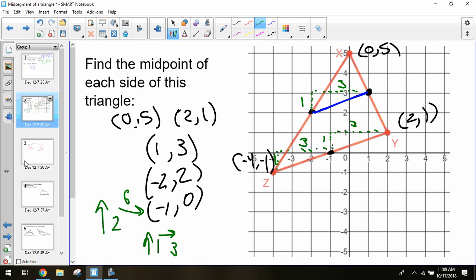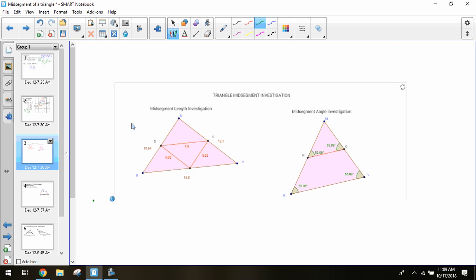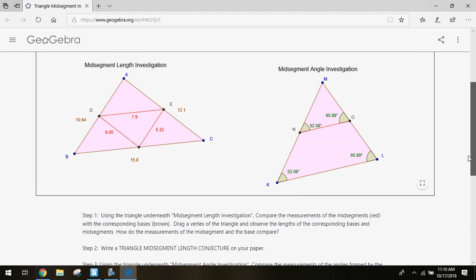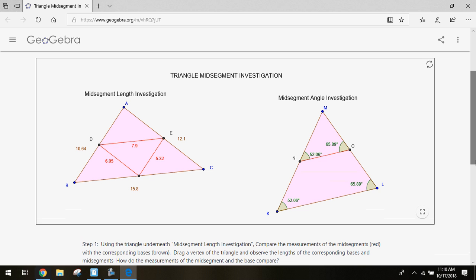We can see this in action if I pull this up. The numbers might be kind of hard to see for some of you, but I have the length of my midsegment and the length of each corresponding base.